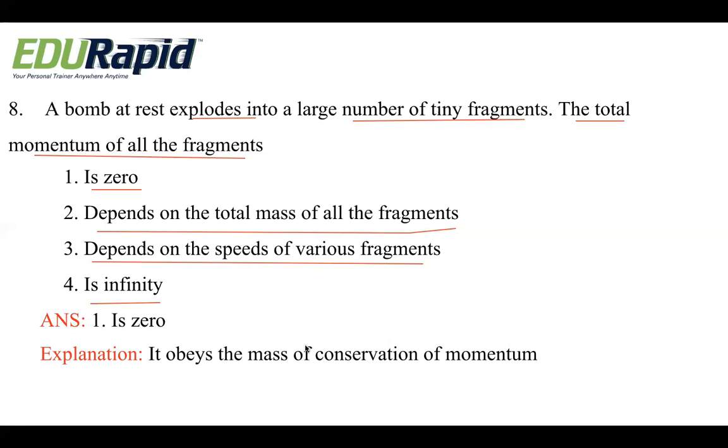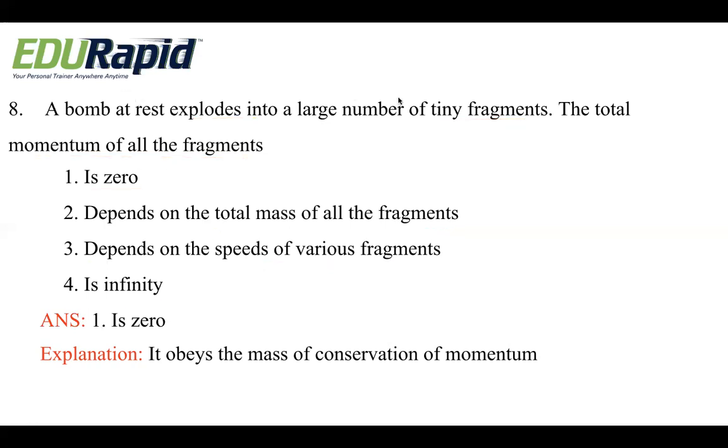Here they are telling us the bomb is at rest. It means the momentum of the bomb is zero since it is at rest. So v is zero, because the bomb is at rest. So obviously the total momentum of all the fragments will also be zero.